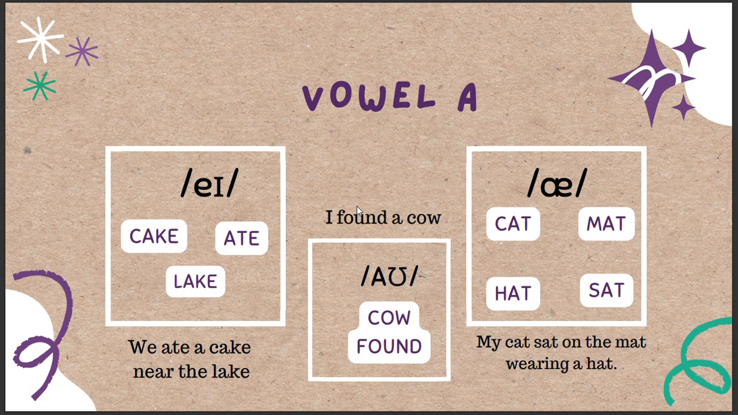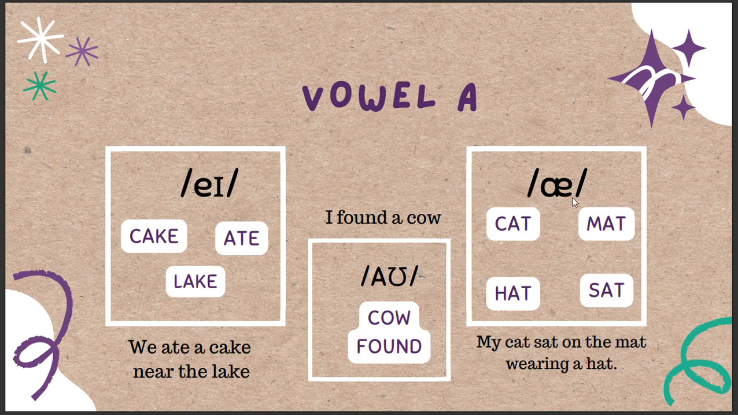First, we have vowel A. It has two main variations. First, the vowel sound A and the vowel sound A. In the vowel sound A, we have cake, ate, and lake. Example, we ate a cake near the lake.